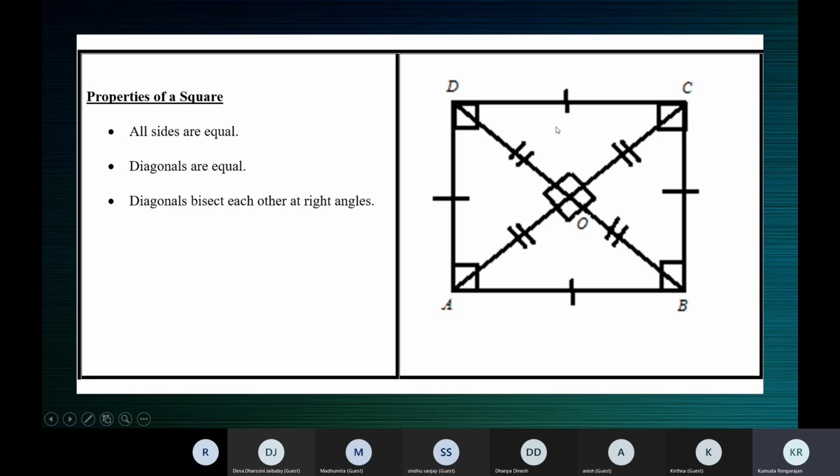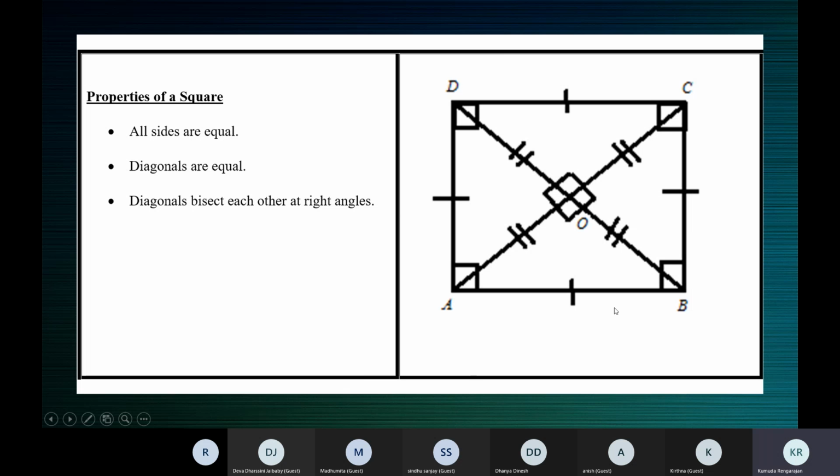So AB is equal to CD. If this is 8, this is also 8. And also BC is equal to AD. That means if BC is 8, AD is also 8. Now what do you see? It's 8 everywhere. So when adjacent sides are equal, it means all the sides are equal.